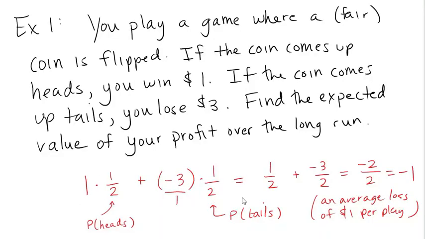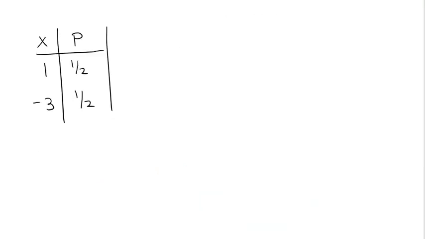Now, this is a good way to organize our work, but I've got something that I think will look a little better and keep your thoughts a little sharper. I'm going to encourage you to make a table. So on the next page, I've made a table of the outcomes. In the X column, I've got the two possible outcomes, 1 and -3. You can win $1, you can lose $3.